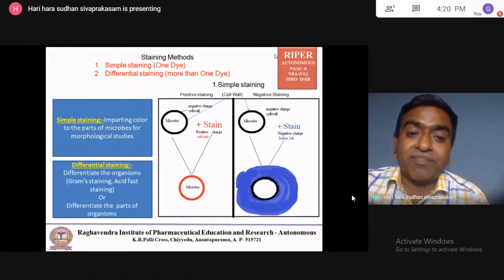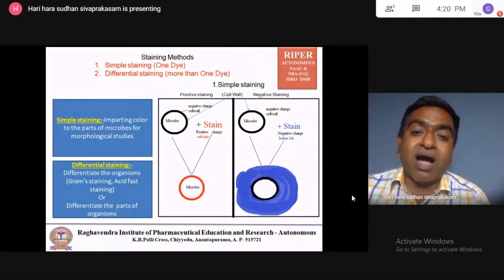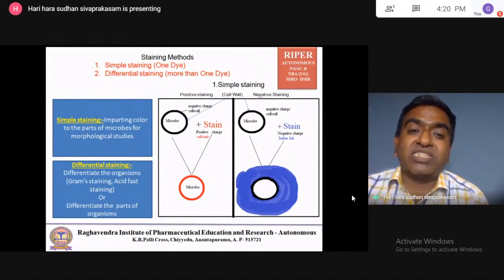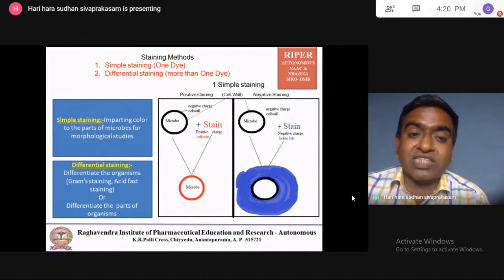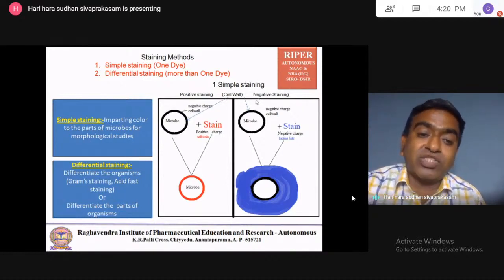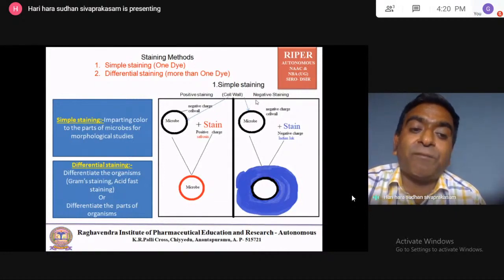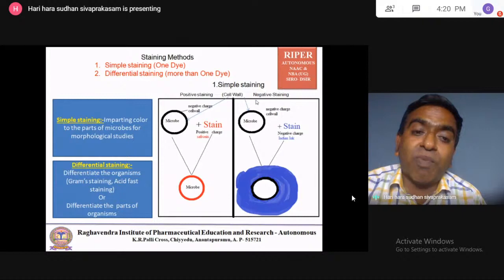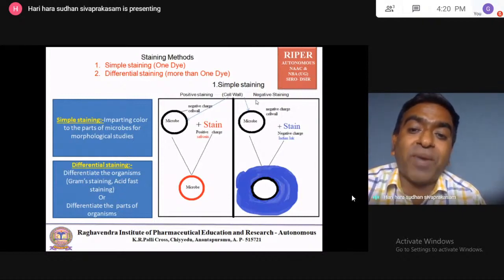In simple staining, only one dye or one stain is used. In differential staining, more than one dye is used, a minimum of two stains. Simple staining imparts color to one part of the organism; only one part can be given color at a time.